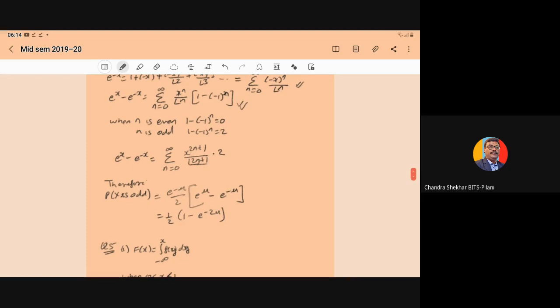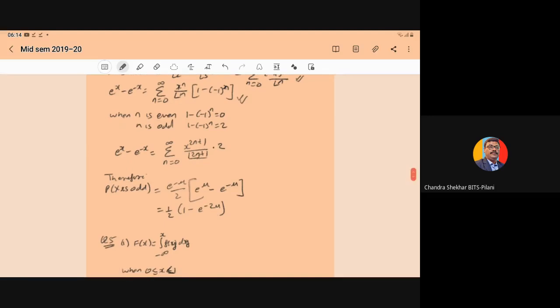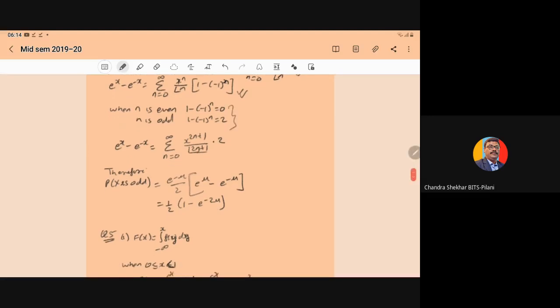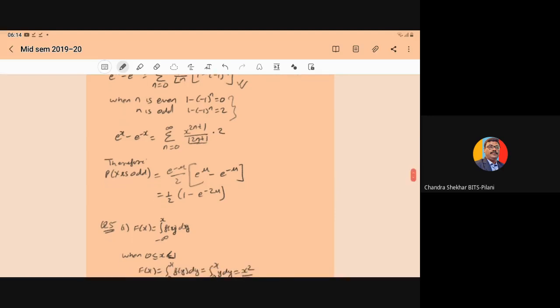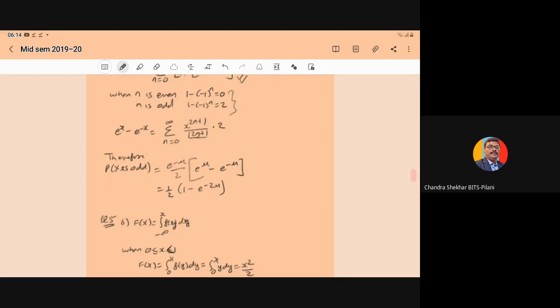When n is odd, minus 1 to the power n will become minus 1, so 1 minus of minus 1 will become 2.